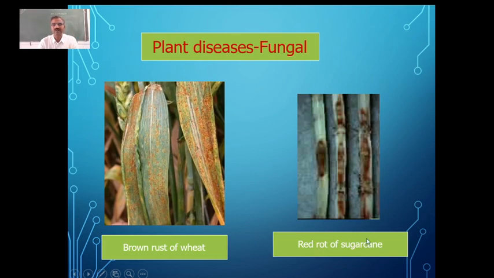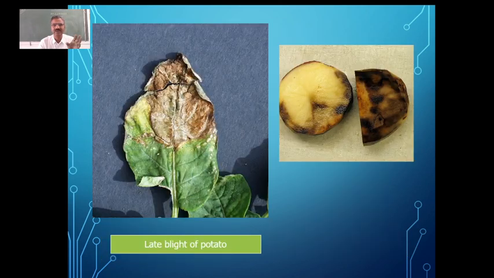Then red rot of sugarcane; these are fungal diseases caused in some of the plants. And you can see late blight of potato. You might have seen such plants where the leaves, as well as the tuber which we get, are also affected.